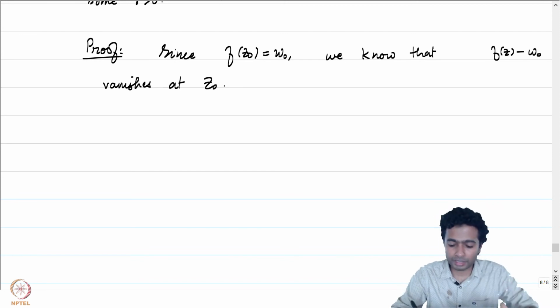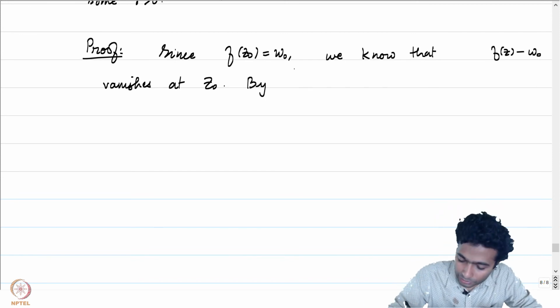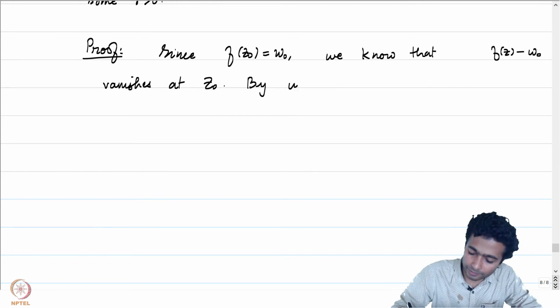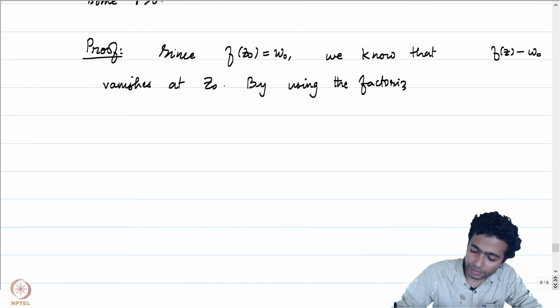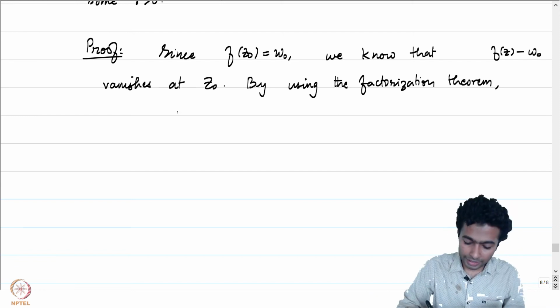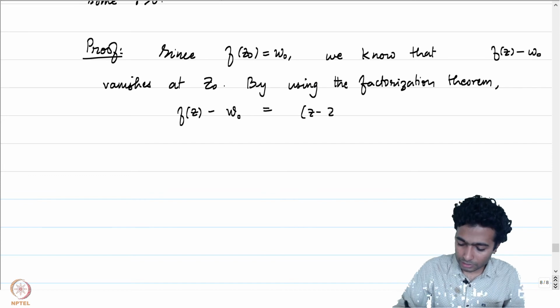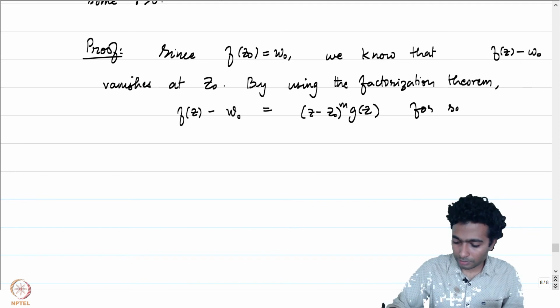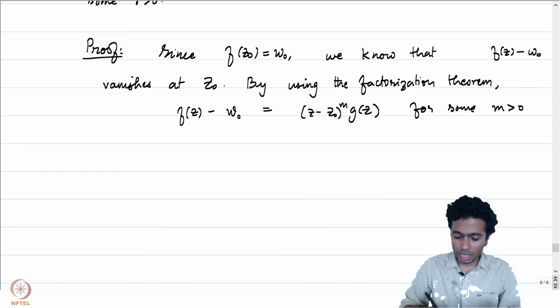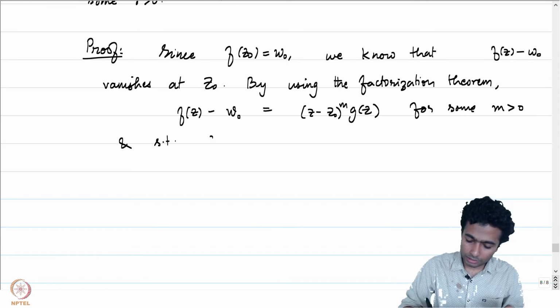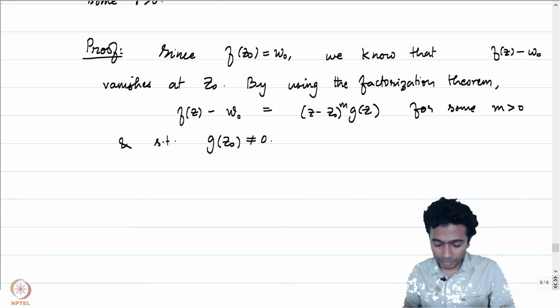Now, by applying the factorization theorem repeatedly, in fact, I'll use the g now, we can write f of z minus w0 to be equal to z minus z0 to the power m times g of z, for some m positive and such that g of z0 is not equal to 0.